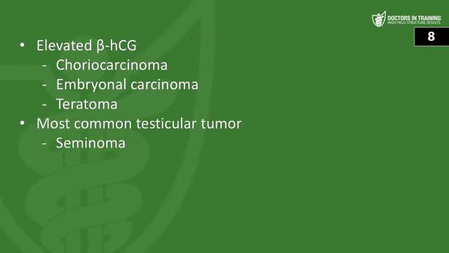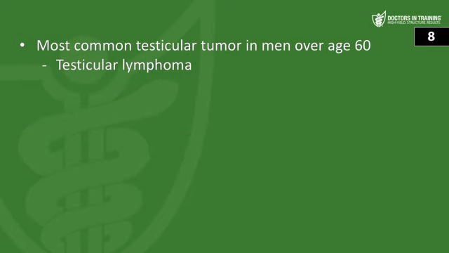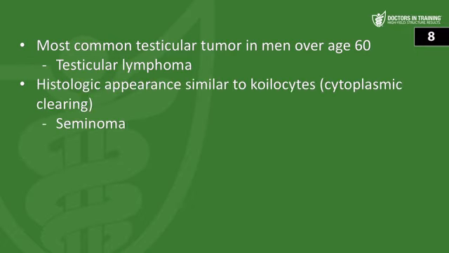Most common testicular tumor, that's going to be the seminoma. Most common testicular tumor in infants and children up to the age of 3 years, that's going to be the yolk sac tumor. Most common testicular tumor in men over the age of 60, think of testicular lymphoma. Histologic appearance similar to koilocytes with cytoplasmic clearing, that's the seminoma.